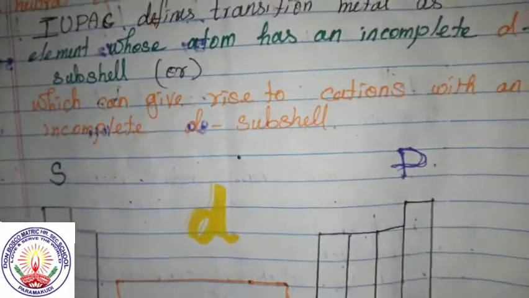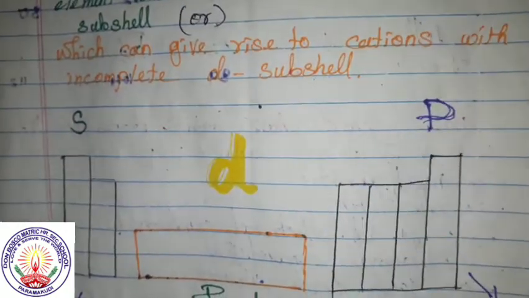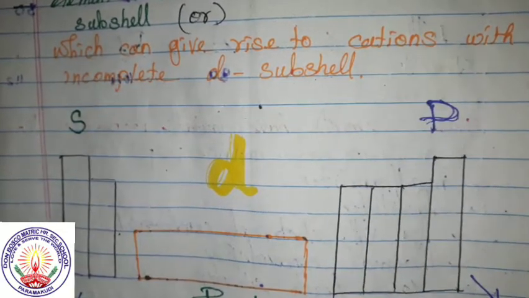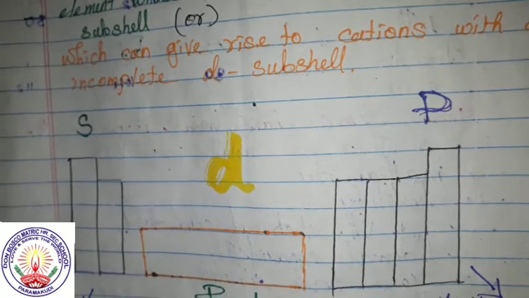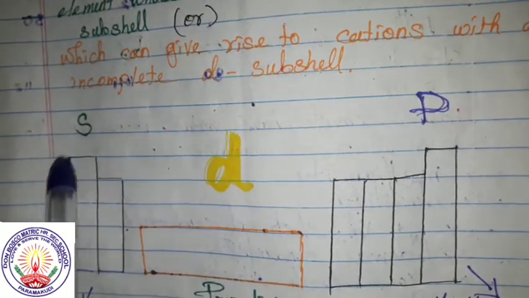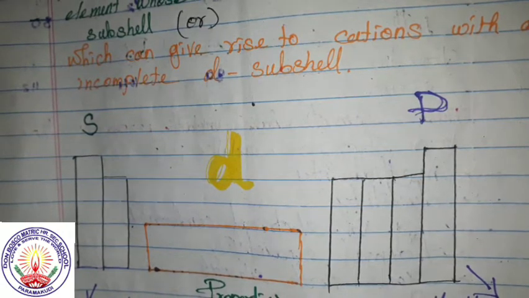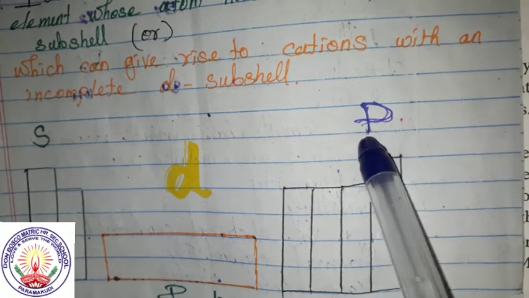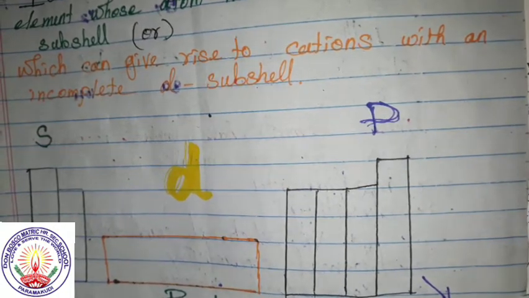Now see the position of the transition elements in the periodic table. Towards the left side, the s block elements are present, and to the right, p block elements are present.